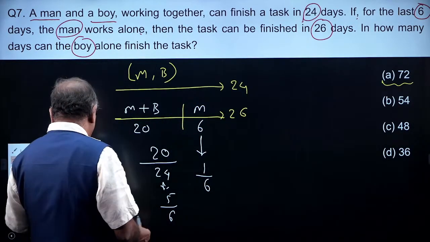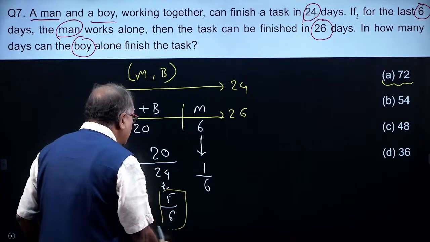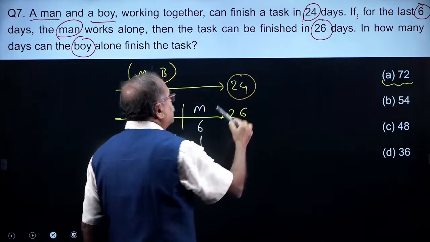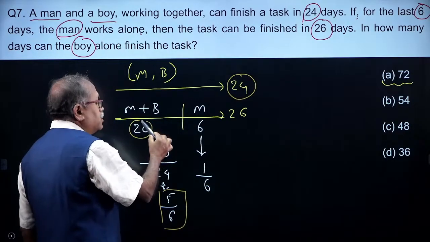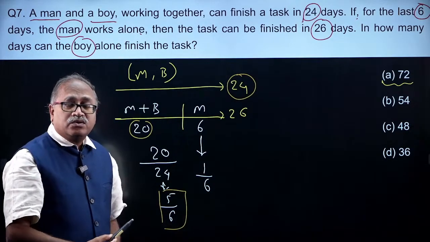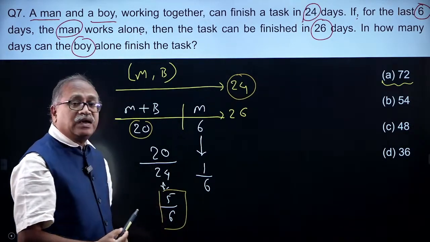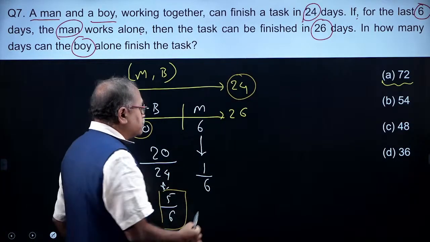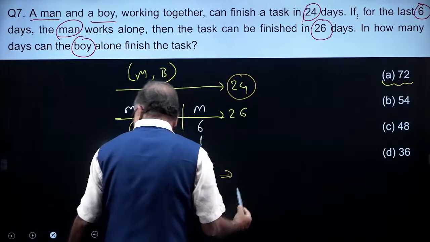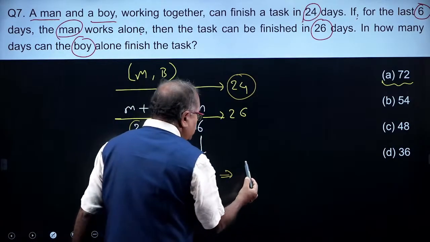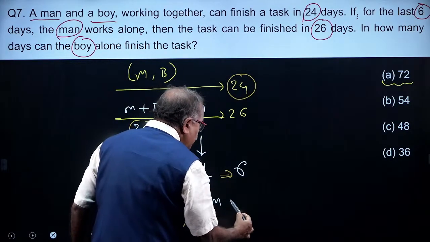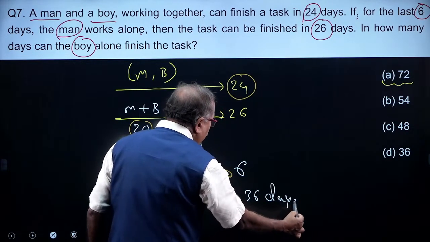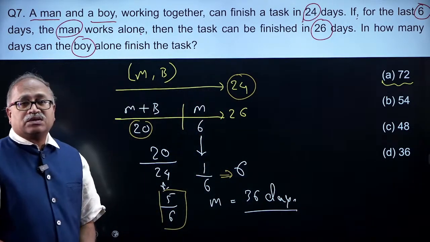Look at the remaining work: 5/6 is done by man and boy, because I know the total number of days they take to complete the work is 24 and they work for 20 days. So they completed 5/6 of the work. 1 minus 5 by 6, so 1/6 of the work is done by the man in 6 days. So a man alone can complete the work in 36 days.